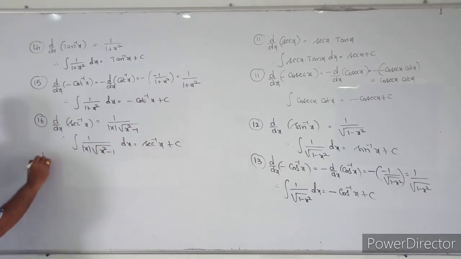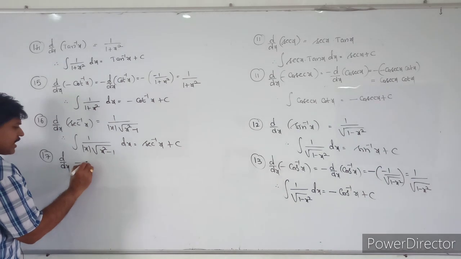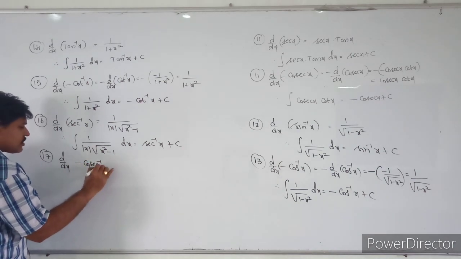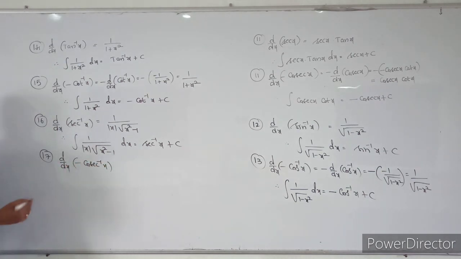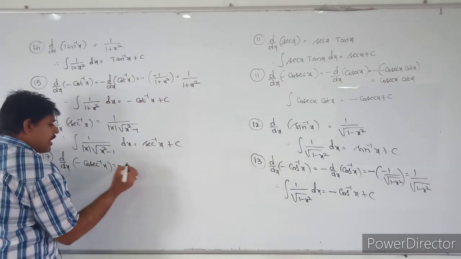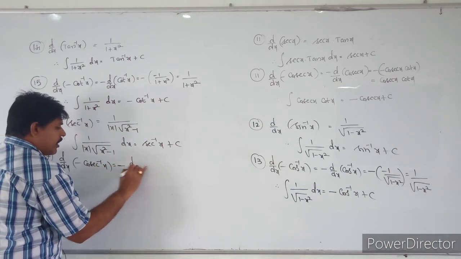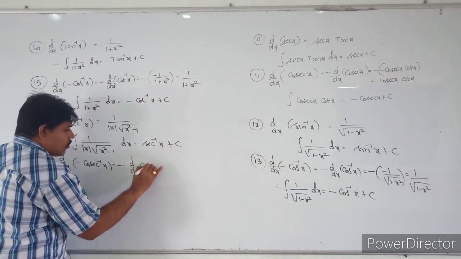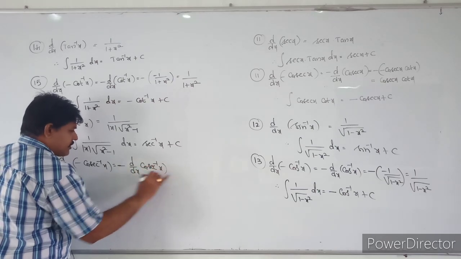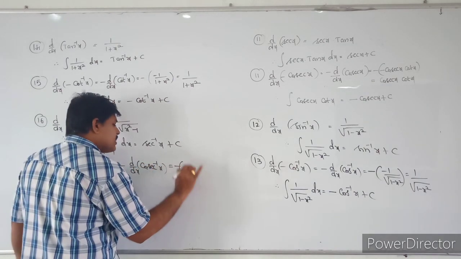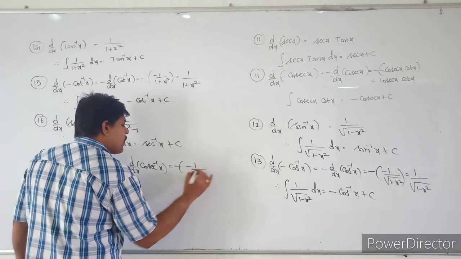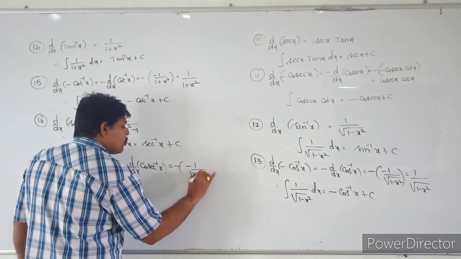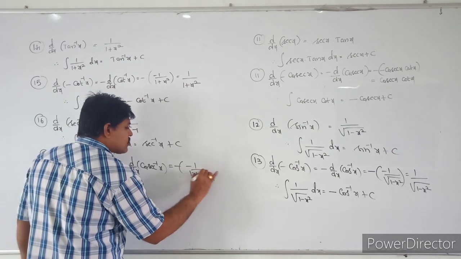Similarly, you can take the derivative of minus cosecant inverse x, that is equal to minus of the derivative of cosecant inverse x. So that is equal to minus of minus 1 by mod x into root of x square minus 1.